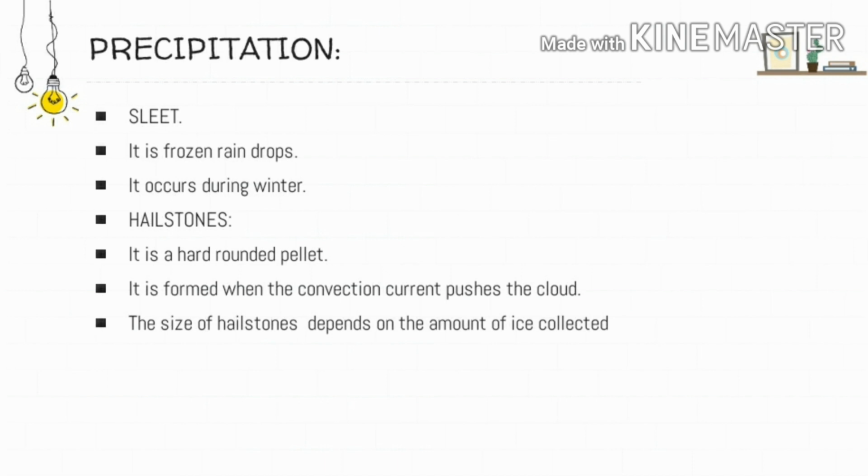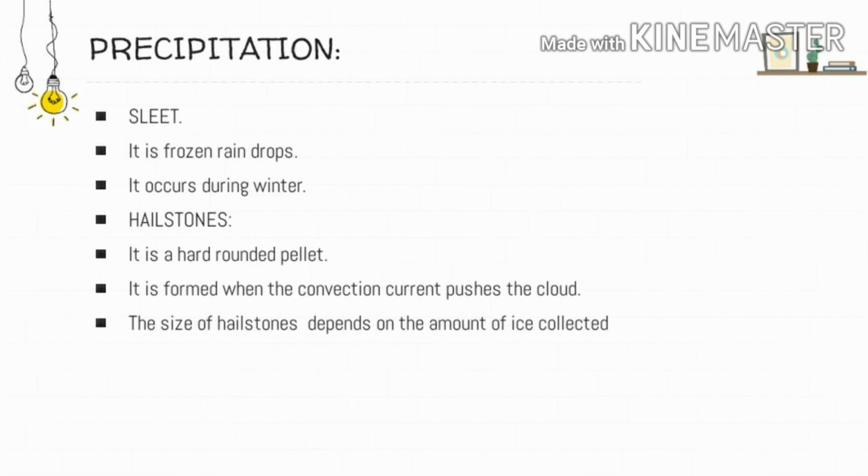When the formation of the hailstone is taking place, that determines the size of the pellet of the hailstone. So when it finally becomes too big for the convectional current to push it up, at that time it comes down on the surface of the earth as hailstone. And the occurrence of the hailstone is very common during the spring and early summer season, and it does not occur everywhere. It does not occur in the hot desert, it does not occur in the equatorial region. Basically it occurs in the subtropical and temperate regions of the world. So that is the hailstone.